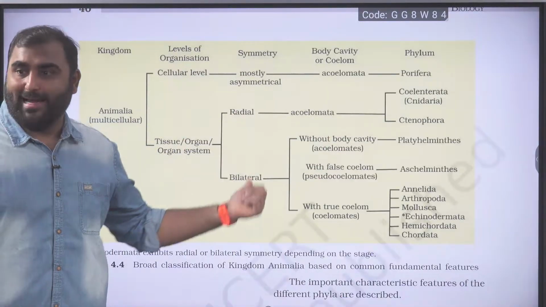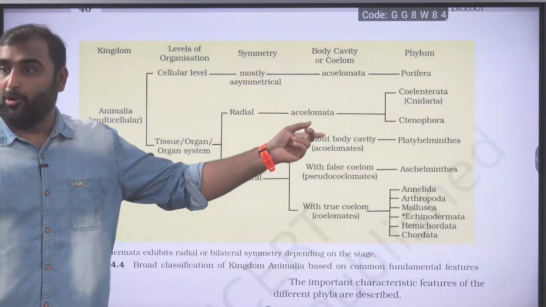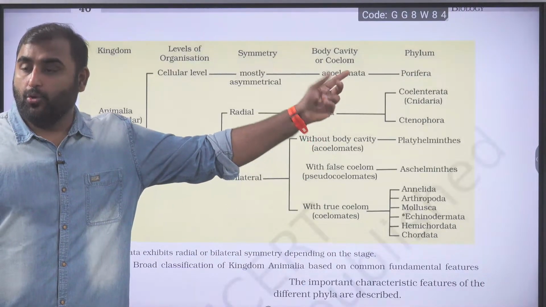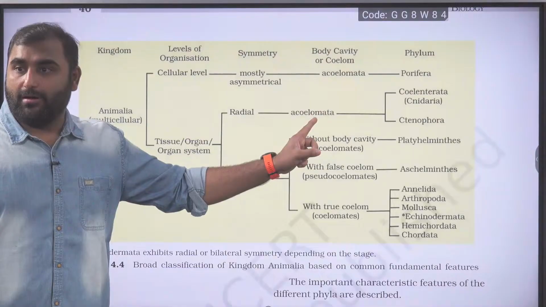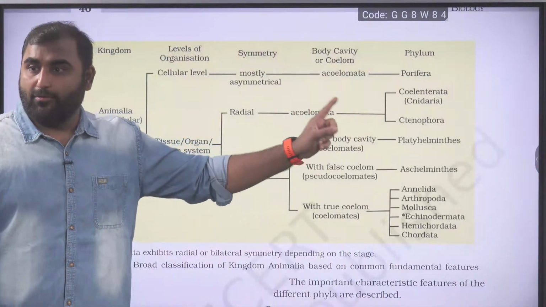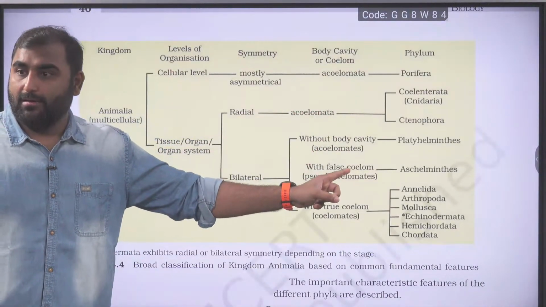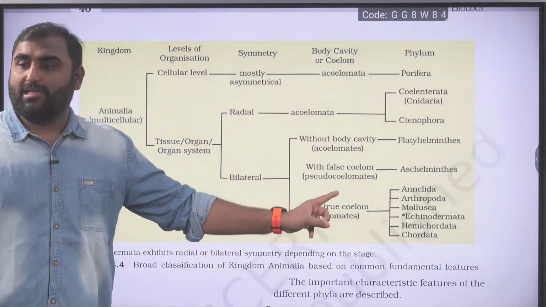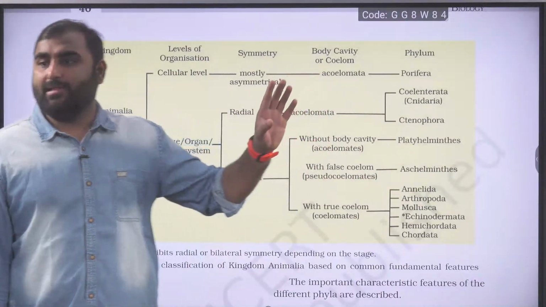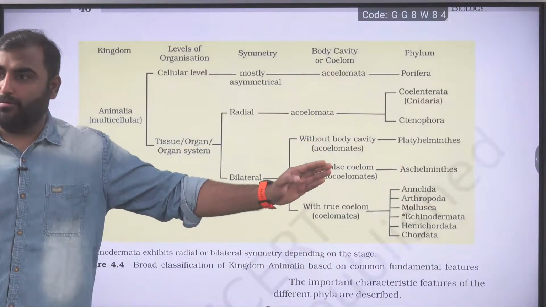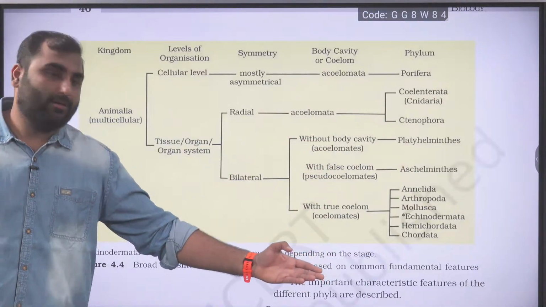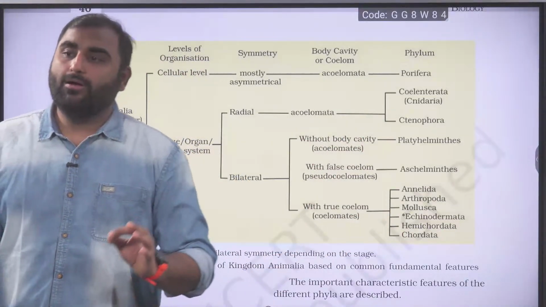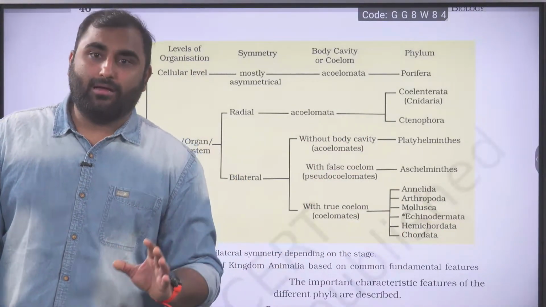Platyhelminthes are bilaterally symmetrical, but they are triploblastic acoelomates. In Coelenterata and ctenophora, we say diploblastic acoelomate. This acoelomate Platyhelminthes is triploblastic acoelomate. With false coelom, we have pseudocoelomate, Aschelminthes, and then with true coelom, starting from Annelida to everyone till Chordata. From Annelida to Chordata, all show true coelom. Are we clear with this, guys?